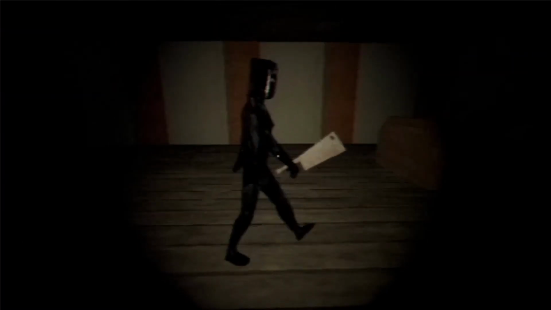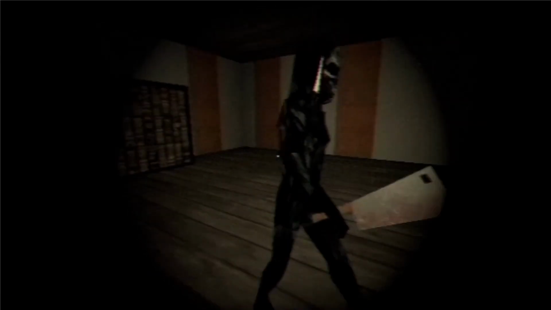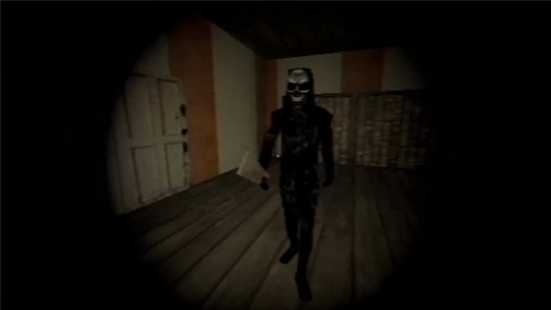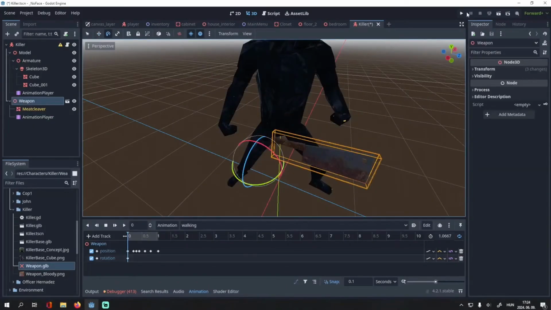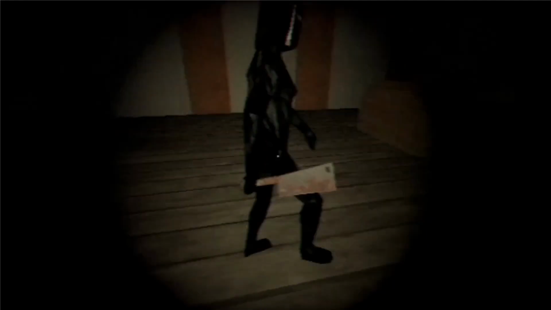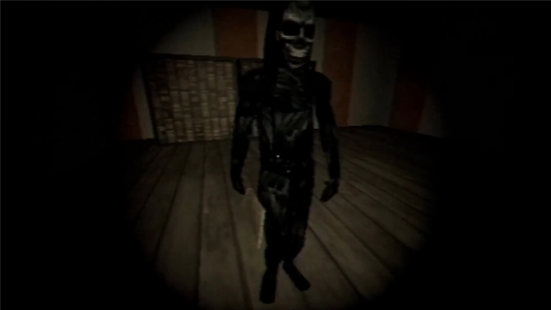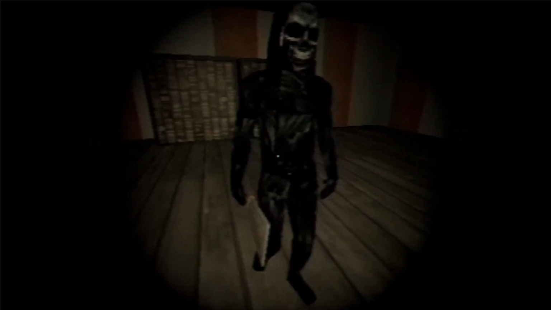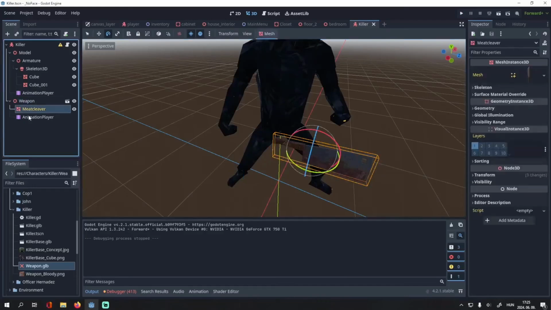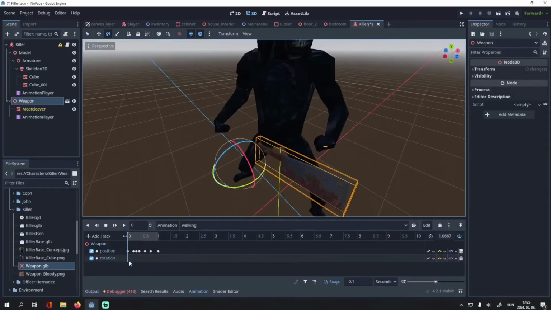I also added a kitchen blade in his hand. Animating it took forever because at this point I didn't know I could just simply attach it to one of his bones. So I had to animate the blade's position and make it fit perfectly with the killer's animations. You can see it's still not perfect, but it will be fixed later.